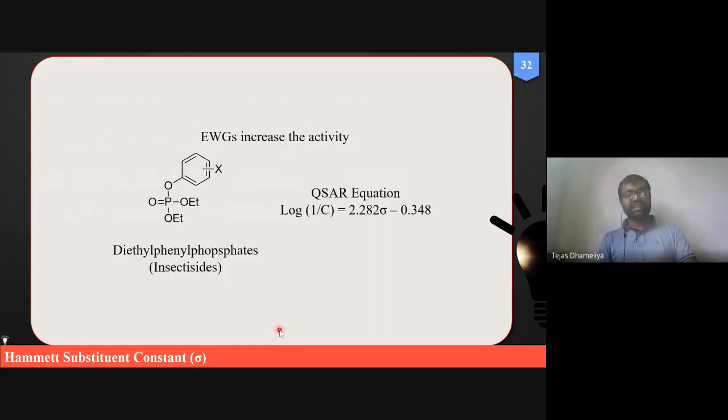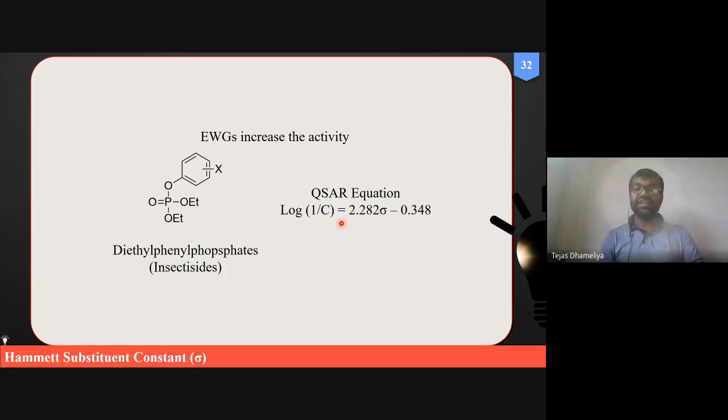Okay. And this is one of the examples where QSAR equations such as this have been listed for studying the insecticidal activity of diethyl phosphates, which happen to be insecticides. So there is a general observation for this QSAR equation: log 1 upon C is equal to 2.282 minus 0.348.